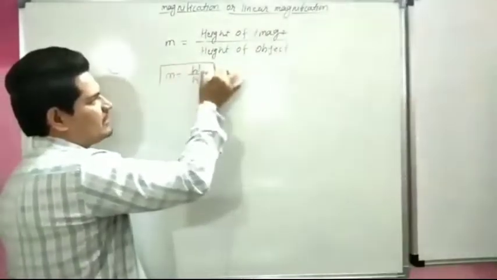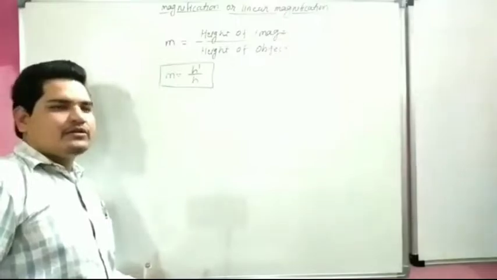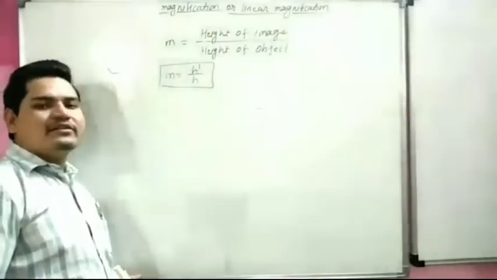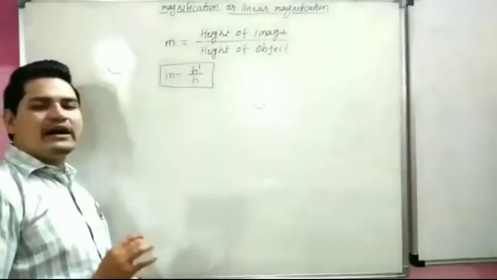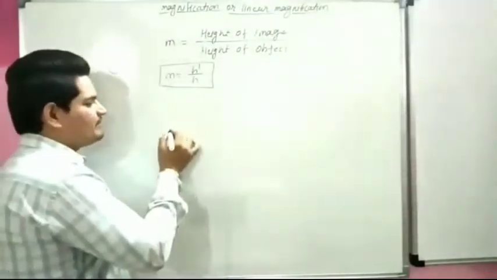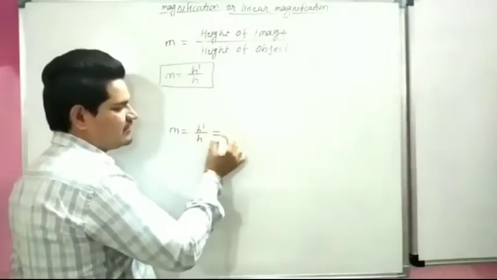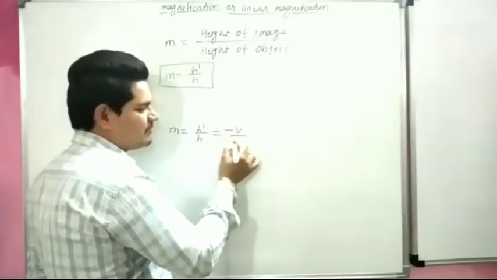So this is the formula of linear magnification: M is equal to h dash upon h, which is also equal to minus v upon u.